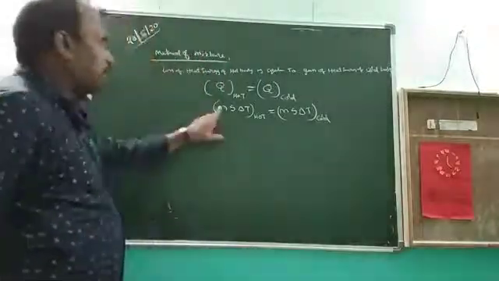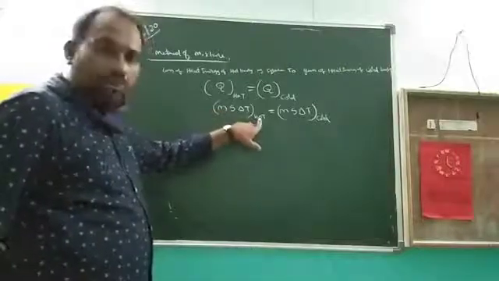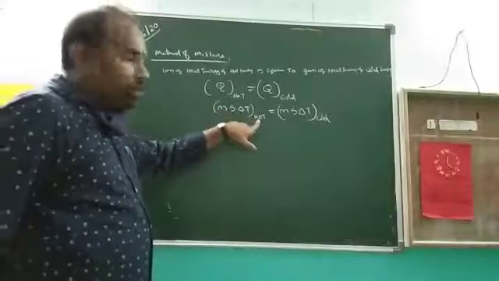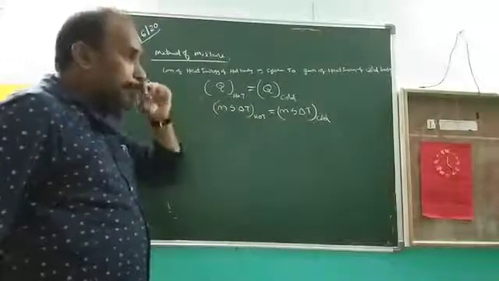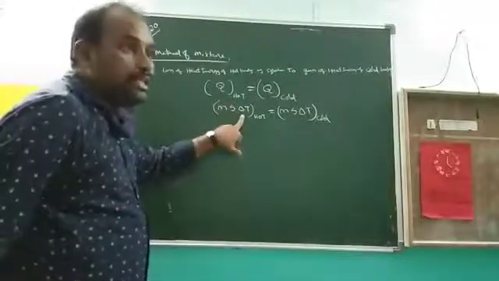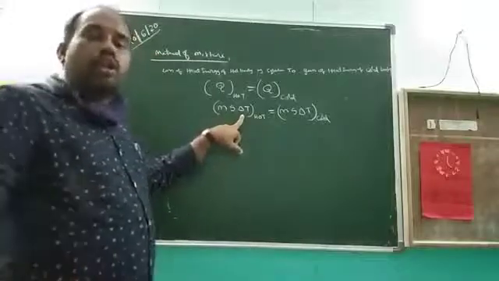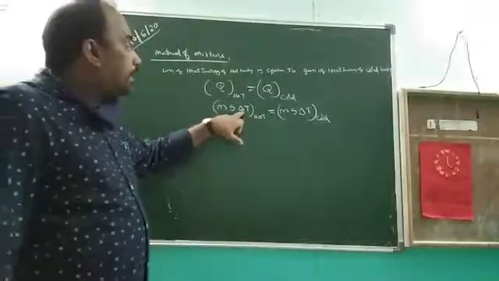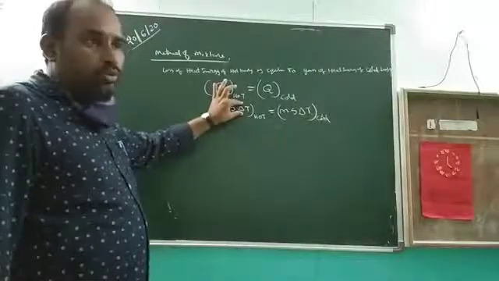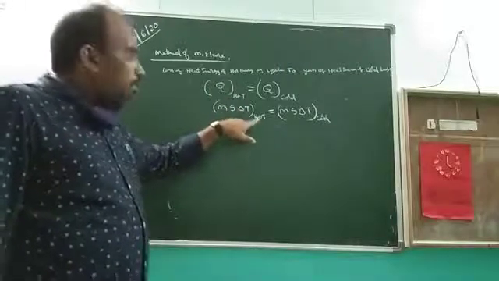So here, what are you observing? M means mass. Mass of which body? Hot body. S is the specific heat of the hot body. What is delta T? Changing temperature. Remember, here the hot body loses heat energy. When the energy is lost, the temperature decreases. So delta T, the changing temperature, decreases for the hot body.